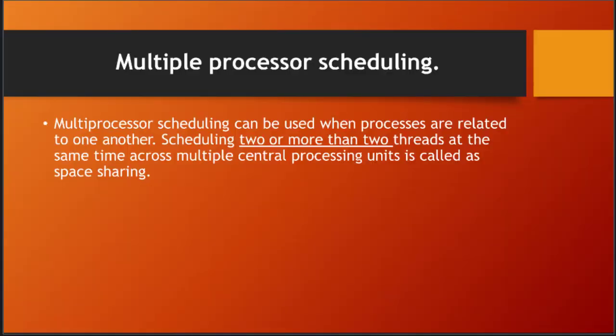Now discussing multiprocessor scheduling. Multiprocessor scheduling can be used when processes are related to one another. Scheduling two or more threads at the same time across multiple central processing units is called space sharing.